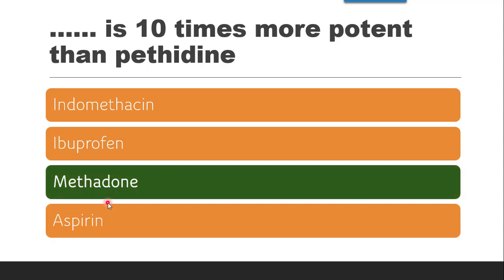Now according to the classification, methadone also belongs to synthetic agents from the narcotic analgesics. Pethidine also belongs to synthetic agents from the narcotic analgesics. But what is the difference? Methadone is more potent than the pethidine.